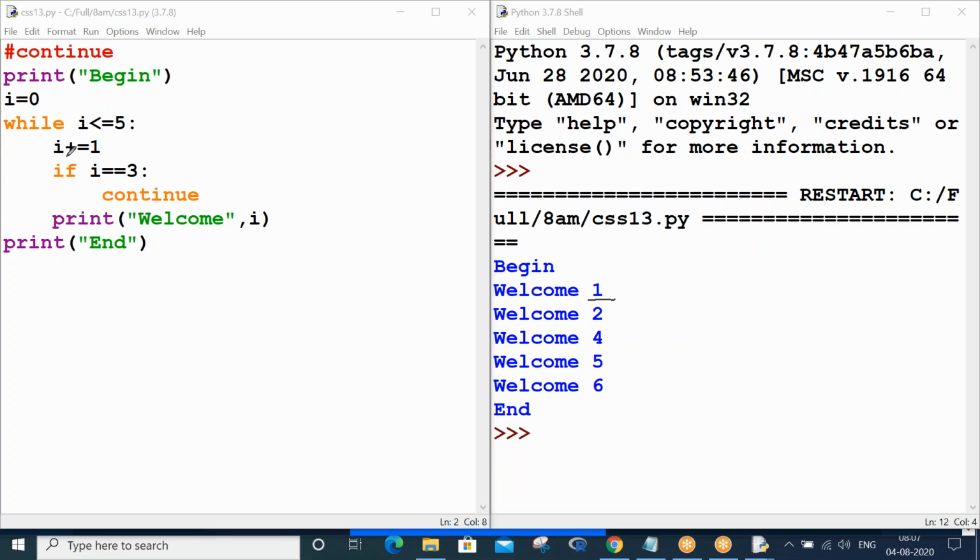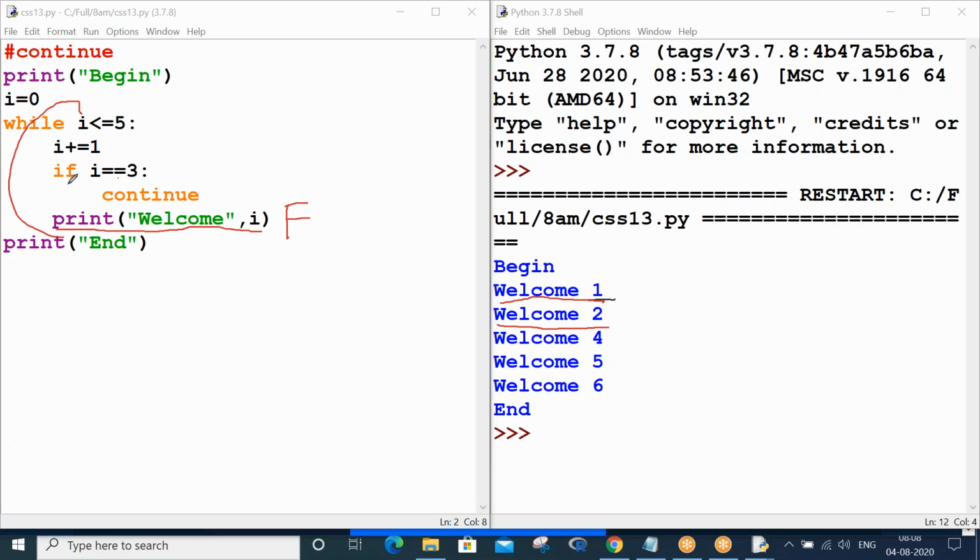Now, i has become 1. Is this condition true? No, 1 is not equal to 3. So continue will not execute. But which statement executes? Welcome 1 gets executed. That's why welcome 1 has displayed. Now 1 is lesser than or equal to 5, yes, so i becomes 2. When 2 double equals 3, no, again continue will not execute. But the further statement of the loop, right, the next statement gets executed, welcome 2.